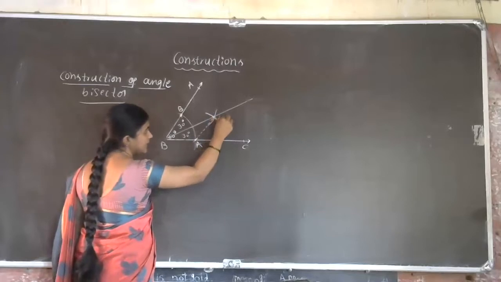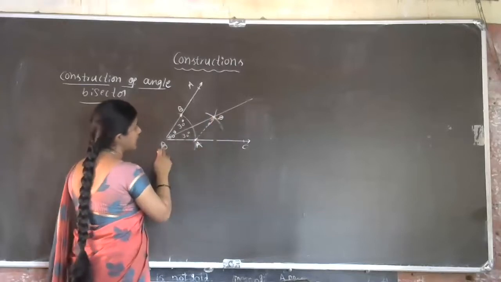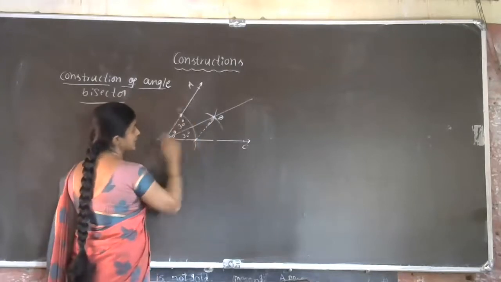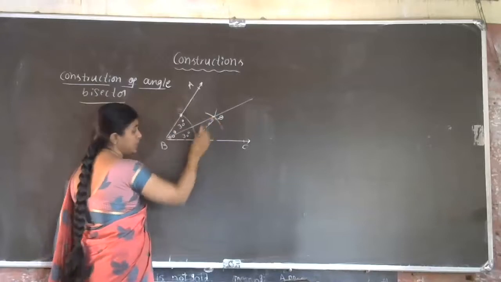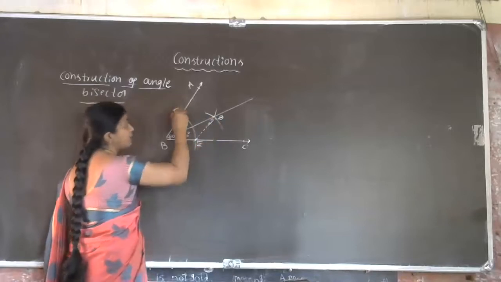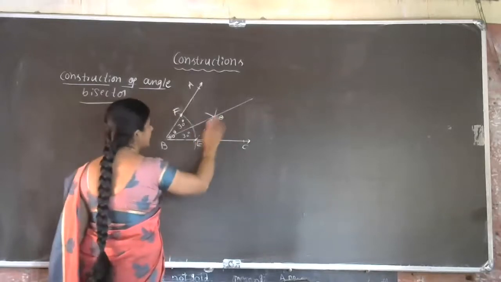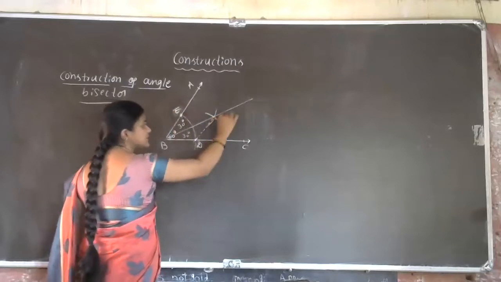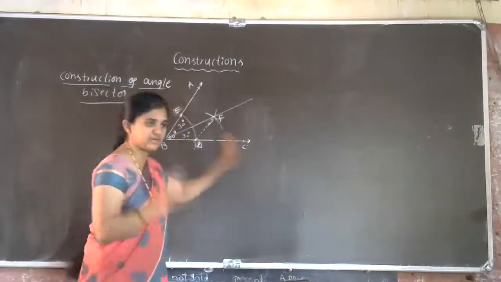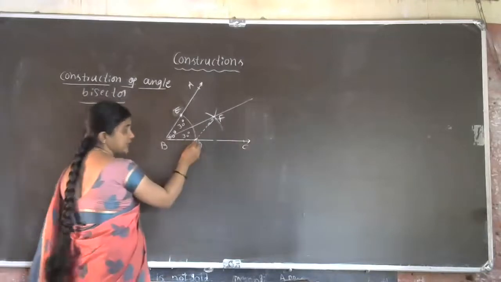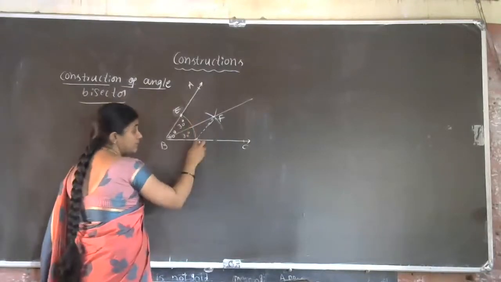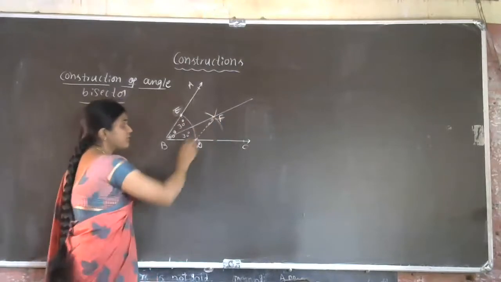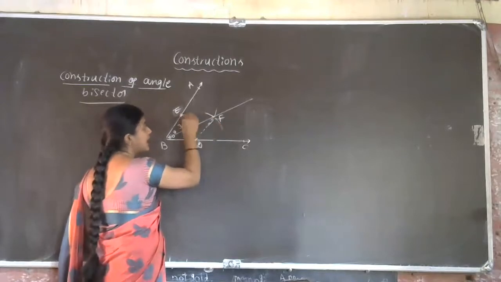Can I give the name D here? Sorry, here I already took B and A. We have to give a different name here. Let us give the name D only, next E and F points. Let us take this point as D, next this point E. We will give the names step by step. A, B, C first give an angle. Then here we get D point and E point. From this D point and E point again we got one F point. So we have to join D to F and E to F.